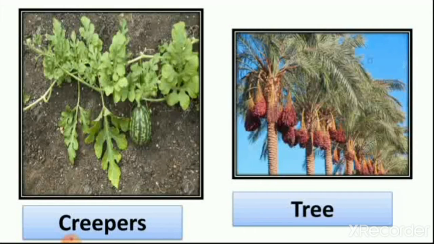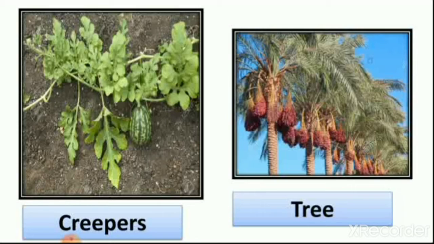So how do we divide plants into different parts? We divide plants into different types with the help of the stem. So the difference between stems, the difference between leaves and the difference between fruits.